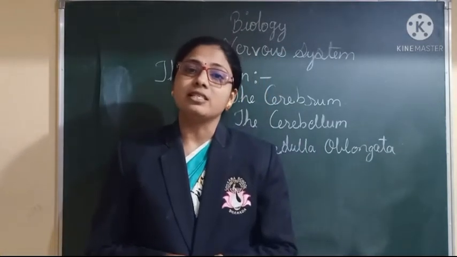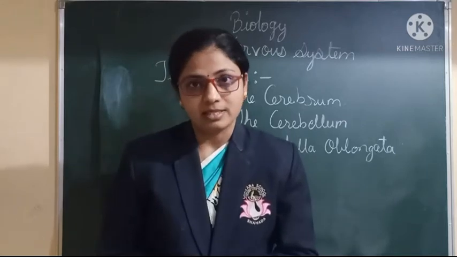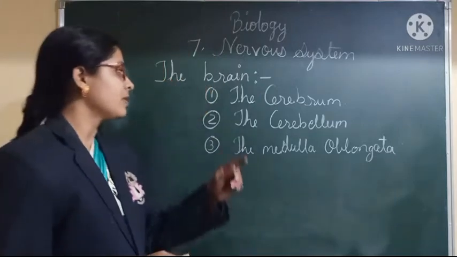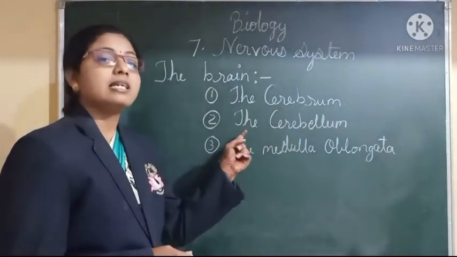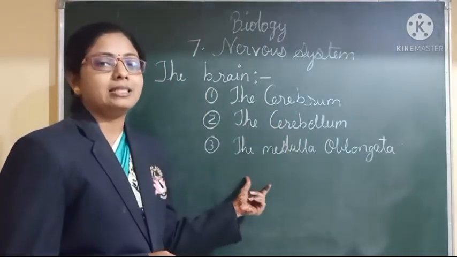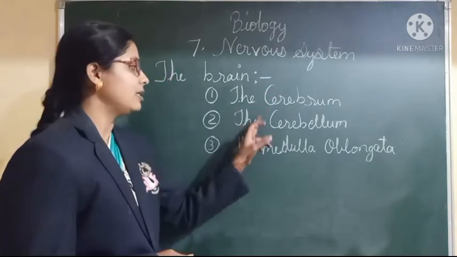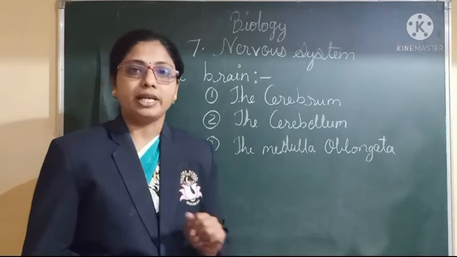The brain consists of three main parts. It is divided into the cerebrum, the cerebellum and the medulla oblongata. These are the three parts of the brain.